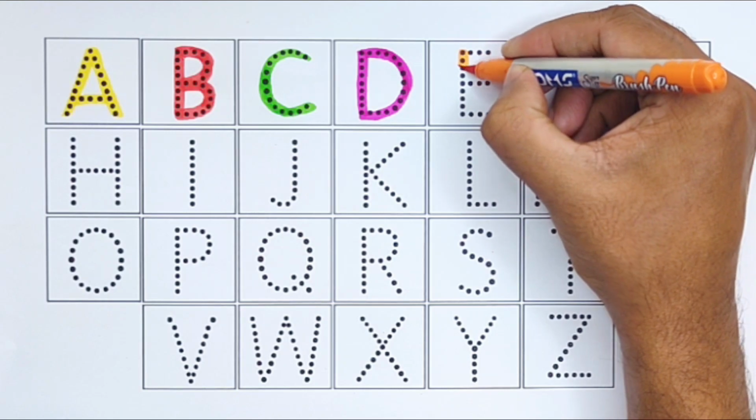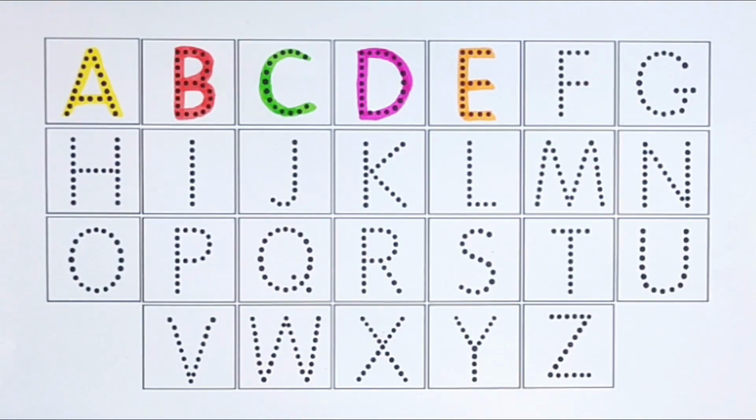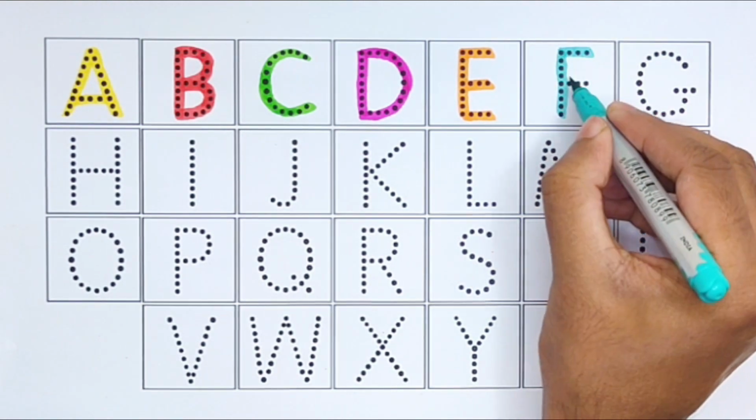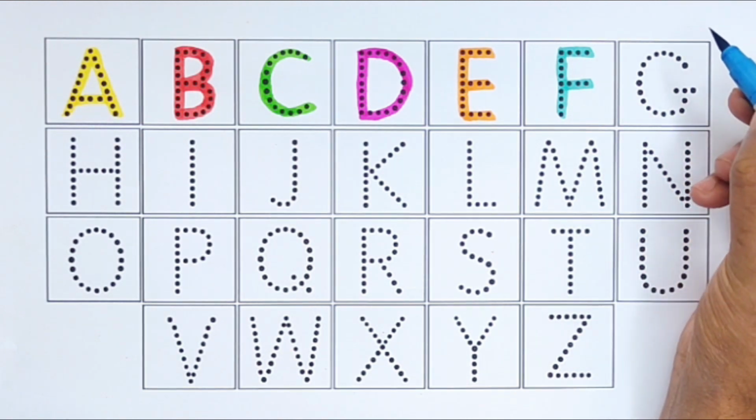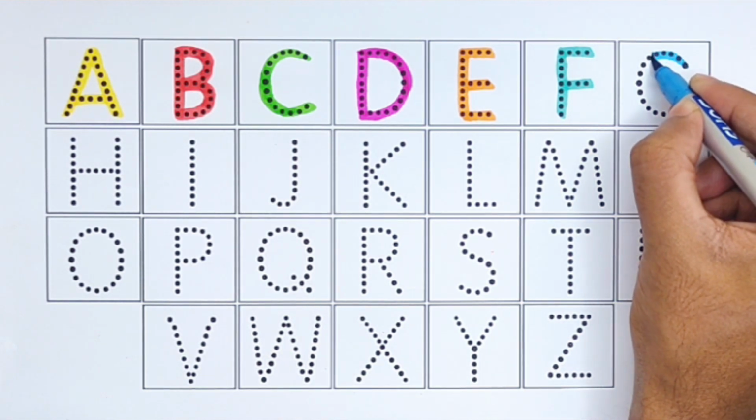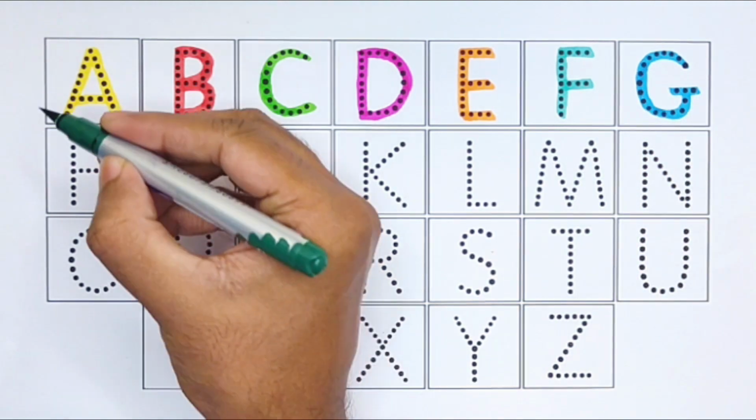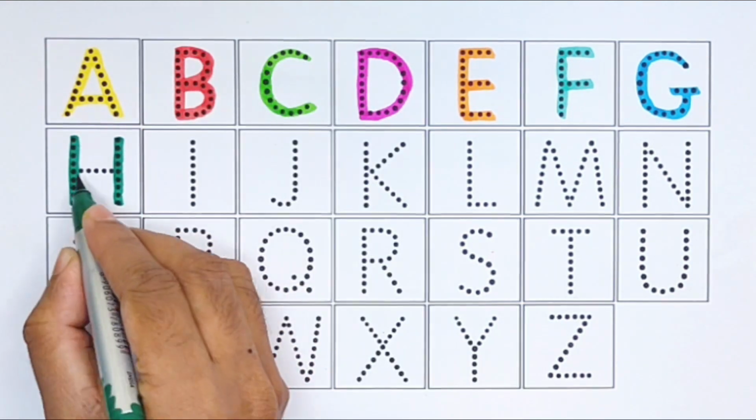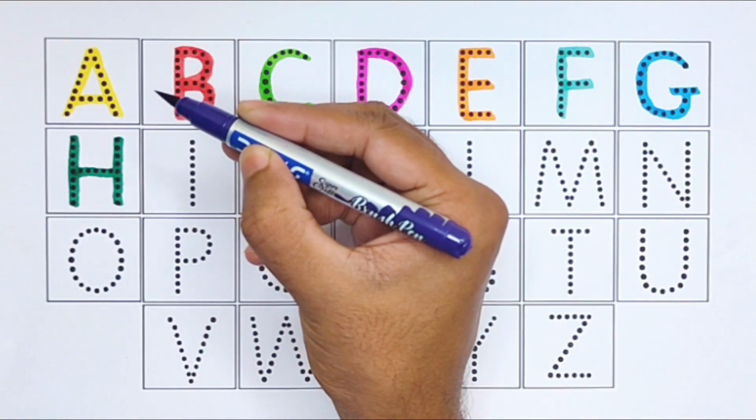Orange color. E for eagle. Light green color. F for fish. Sky blue color. G for garden. Green color. H for house. Purple color.